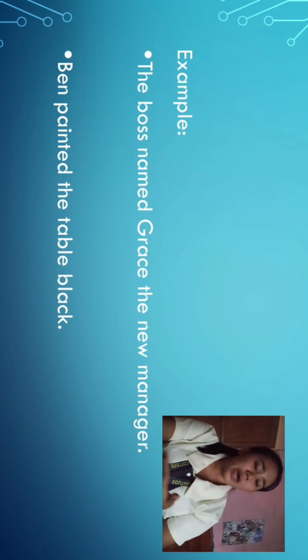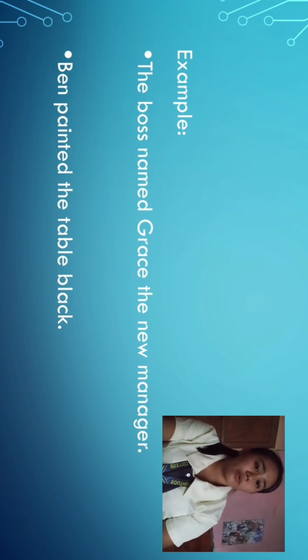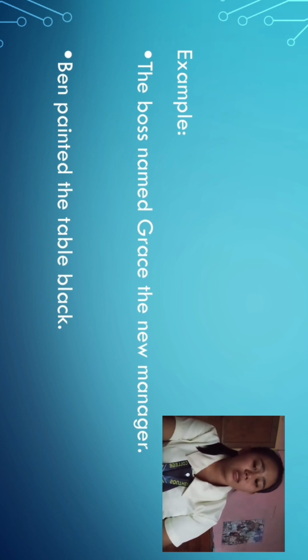Next, Ben painted the table black. To identify the object complement, we must first find the direct object. The direct object in the sentence is table. Why?